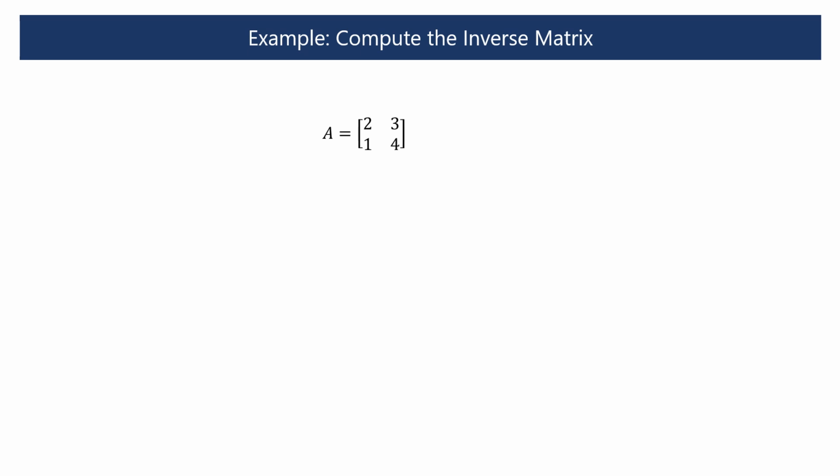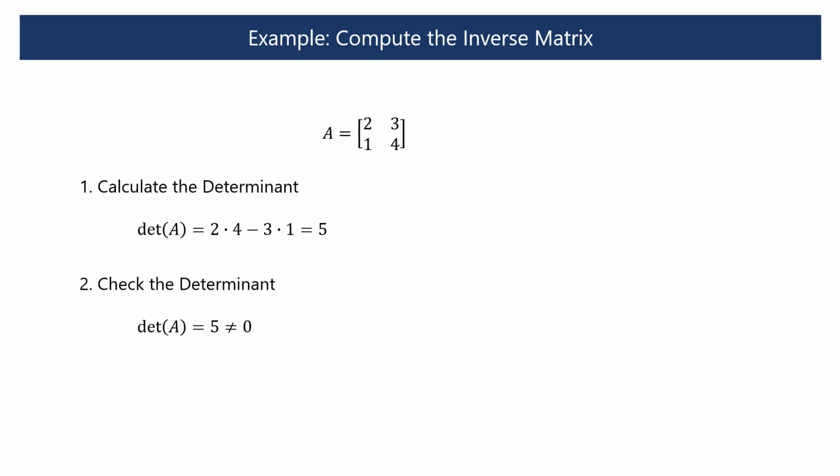Let's compute the inverse of this matrix A. First, calculate the determinant. Second, check if the determinant is non-zero. Since the determinant equals 5, which is non-zero, the matrix A is invertible. Third, compute the adjugate by swapping the diagonal elements and changing the sign of the off-diagonal elements.